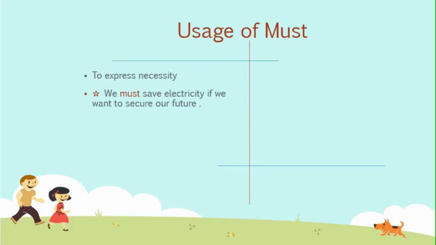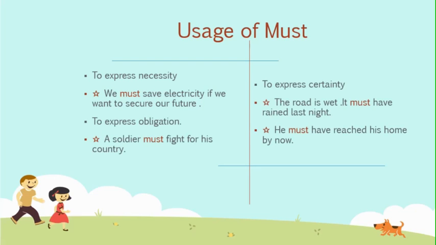We use must when we want to say that it is necessary or very important that something happens in present or future. For example, we must save electricity if we want to secure our future. Must is used to express obligation. Example, a soldier must fight for his country.